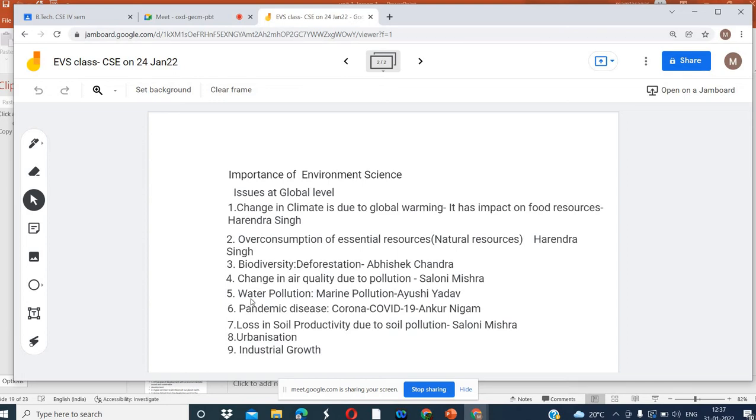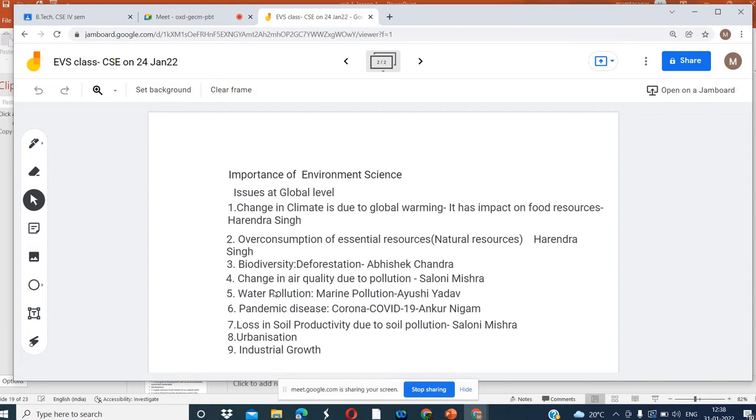Here we have discussed water pollution, also marine pollution, as told by Ayushi. She told us about marine pollution, different kinds of water pollution, because after air, water is the next essential element for us. In the class on essential elements of the environment, we studied water, air, and land. These are the important components of the environment and our basic need. If we don't fulfill that, we are going to die. We cannot survive without this.